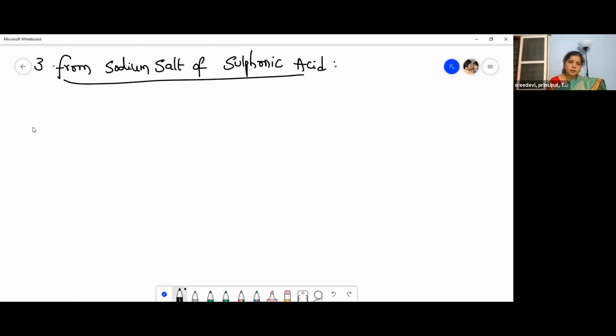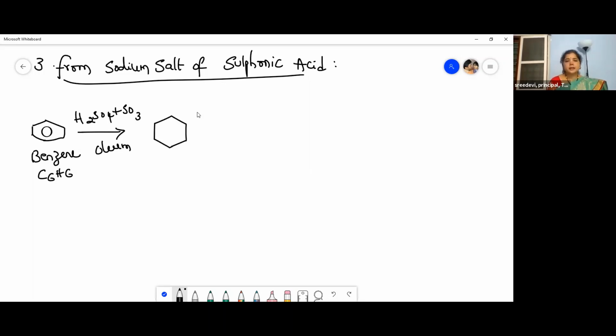Now let us come from the beginning of this reaction. How is sulfonic acid obtained? See, what is this, children? Yes, benzene, C6H6. Now, when it is treated with oleum, what is oleum? A mixture of sulfuric acid and sulfur trioxide, H2S2O7. So what does it give? It gives benzene sulfonic acid. I will write it here.